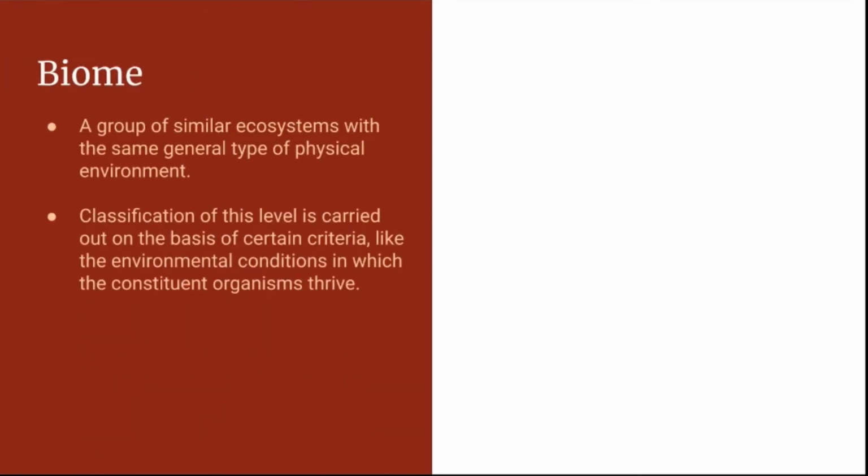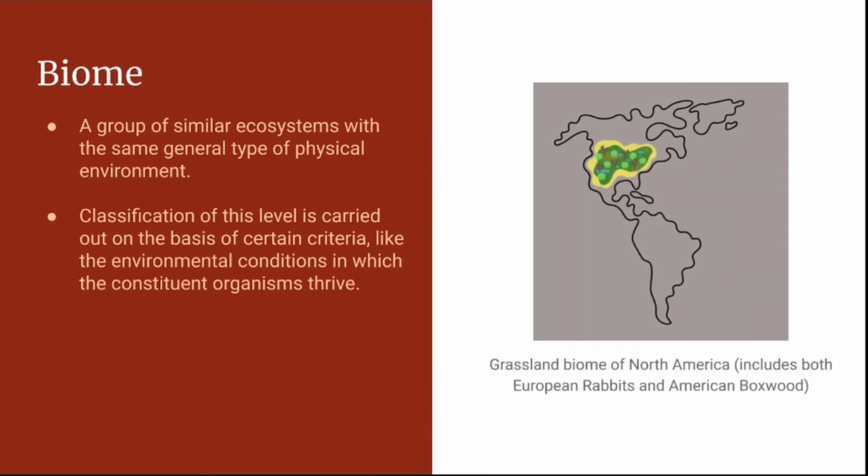Round 11. The 11th level is biomes. A group of similar ecosystems with the same general type of physical environment is called a biome. Classification of this level is carried out on the basis of certain criteria like the environmental conditions in which constituent organisms thrive. A real-world example is the North American grassland biome. For our analogy, if a country is an ecosystem, then a continent would be a biome.